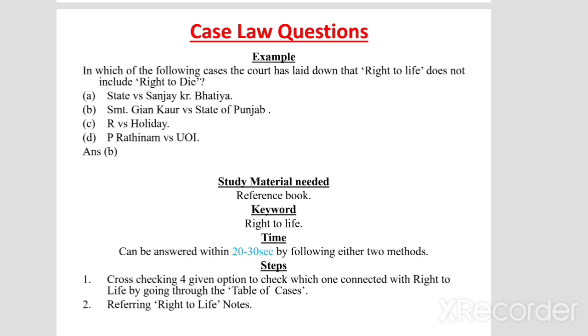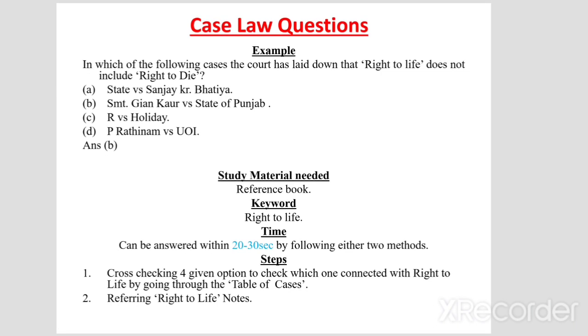If any question is connected with case law, then we can group it as a case law question. For example, in which of the following cases the court has laid down that the right to life doesn't include the right to die? And you have 4 options. What kind of study material is needed for this question? I prefer a reference book, because Bare Act will not be sufficient to answer case law questions. So it is better to have a reference book for these kinds of questions.